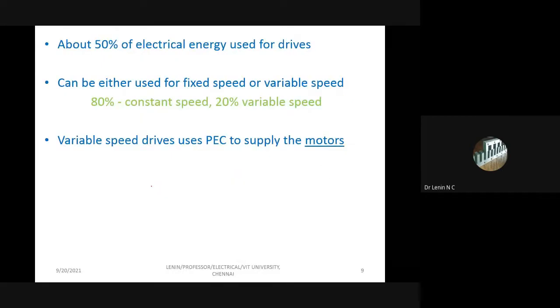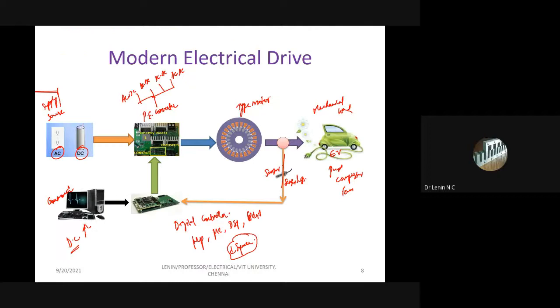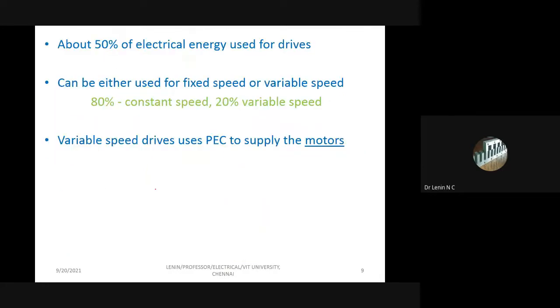So why, globally, do people keep on talking about it? Even if you see the AC source, DC source, power converter, motor controller, everything is available in the market. Even though that is the case, why do people keep on talking, refining, and doing research on these different types of systems, in order to increase the efficiency, reduce the losses, or otherwise decrease the size? So why do people keep on talking?